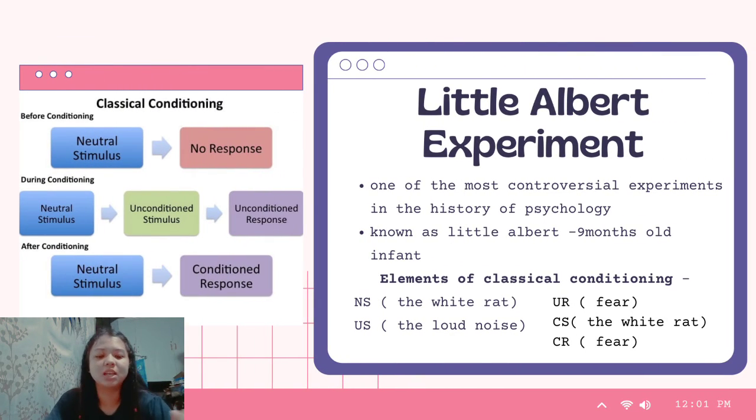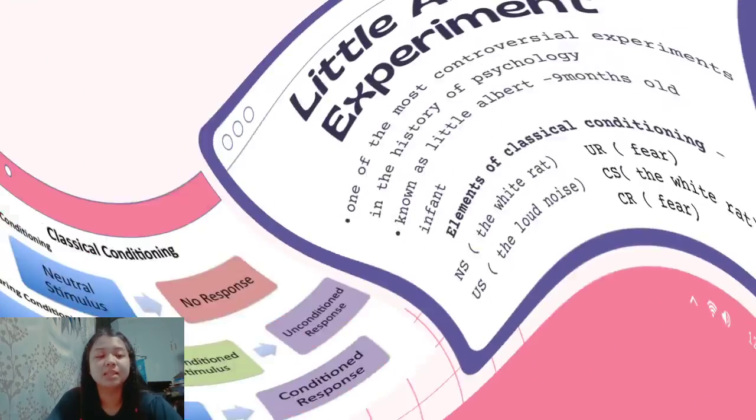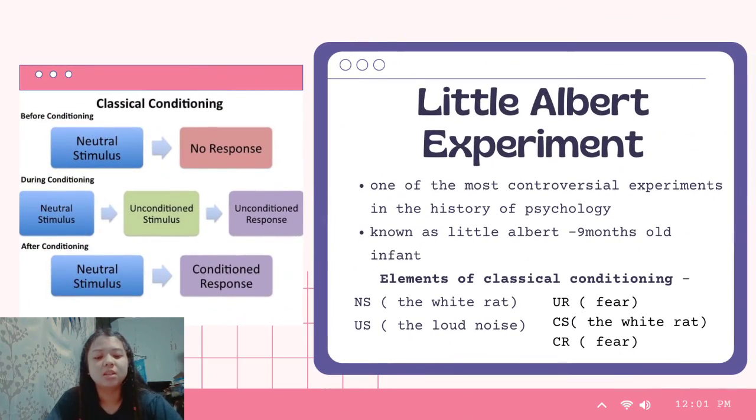As you can see, stage 1 is before conditioning. The boy initially showed no fear of any objects he was shown. Second, during conditioning, the next time Albert was exposed to the rat, Watson made a loud noise by hitting a metal pipe with a hammer. Naturally, the child began to cry after hearing the loud noise. After repeatedly pairing the white rat with the loud noise, Albert began to cry simply after seeing the rat. So here, the neutral stimulus is the white rat. The unconditioned stimulus is the loud noise, and the unconditioned response is fear. The conditioned stimulus is the white rat, and the conditioned response is fear.